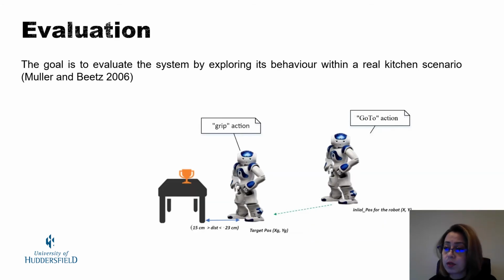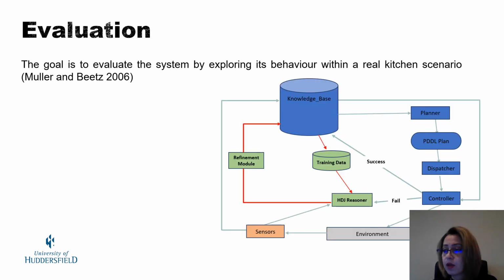We evaluate our system by exploring its behavior within a real kitchen scenario. Here the task given to the robot is to grab and move a cup from a table to another one. The distance between the robot and the table is the main factor of our experiment. The environment is not changed for each episode, but the initial position of the robot to the table is randomly changed. The HDJ software reasons about the cause of the failure, and then refines the PDDL model based on the reasoning outcome.